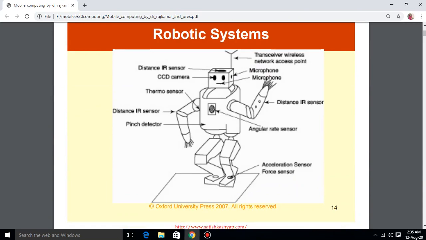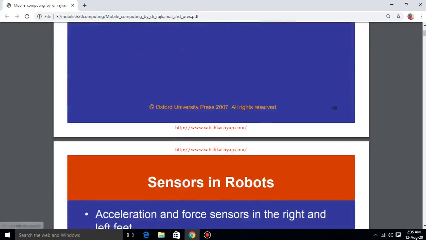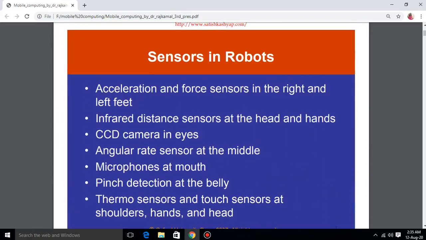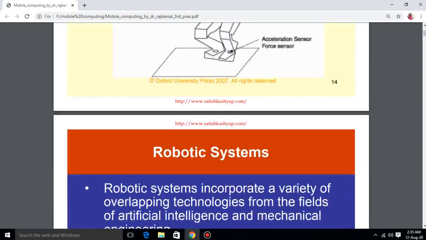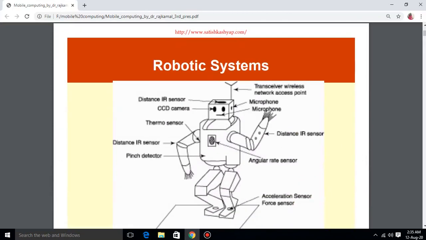This force sensor is on the right and left leg of the robot. Then there is an infrared distance sensor at the head and hands, IR, which is used to detect infrared radiations.